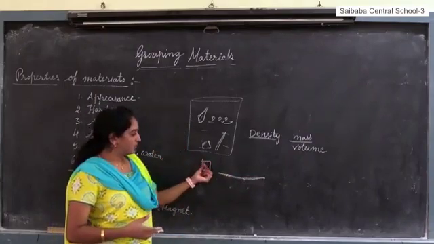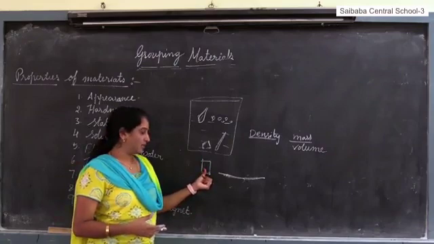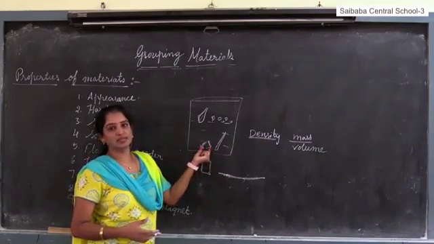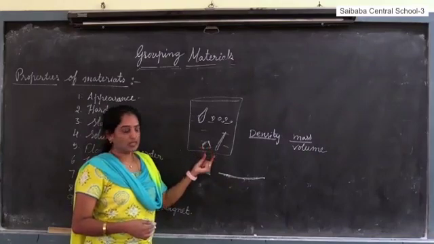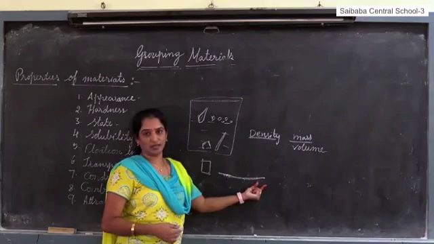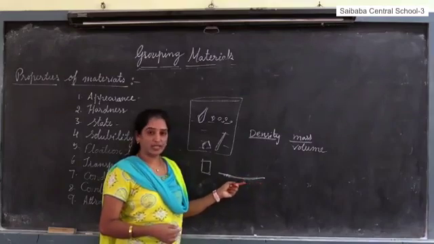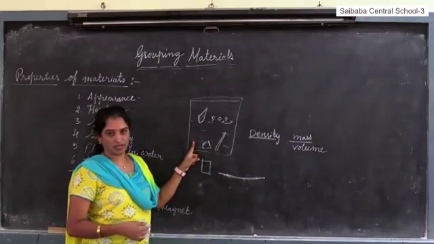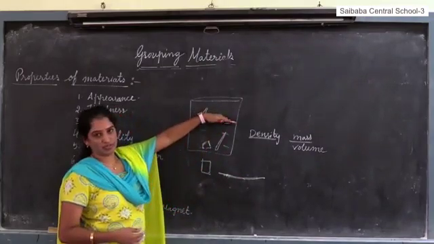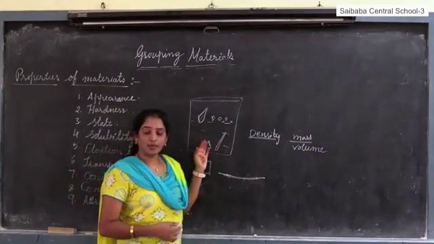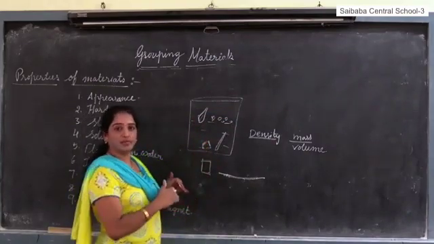So now the density of the iron block is greater than the water, that is why this block of iron sinks in water. Here the same piece of iron I changed into a metal sheet. Now the density of the metal sheet is lesser than the density of water, that is why it floats on water. So that is why some objects sink, some objects float.